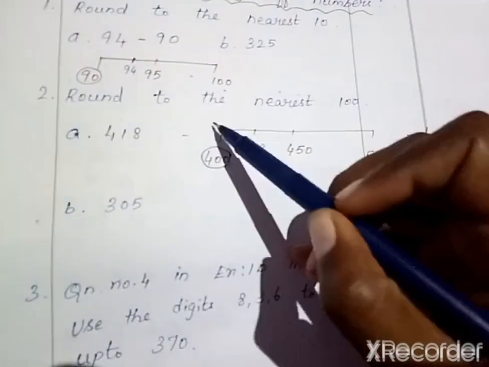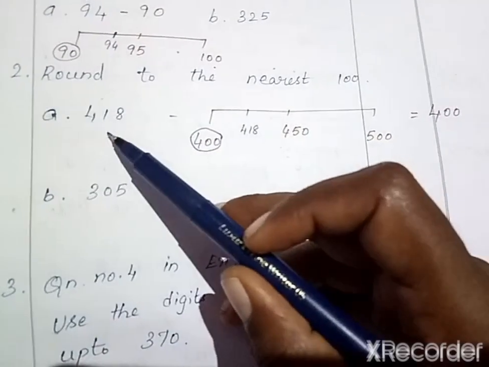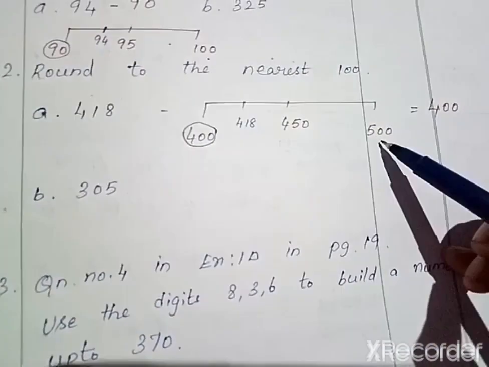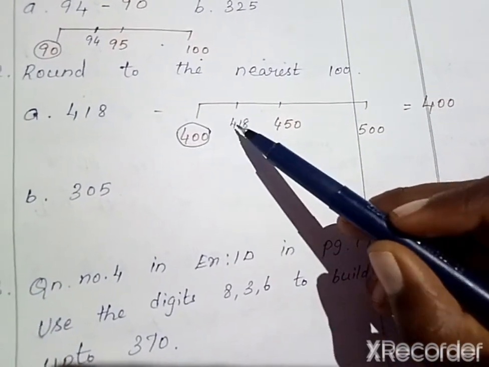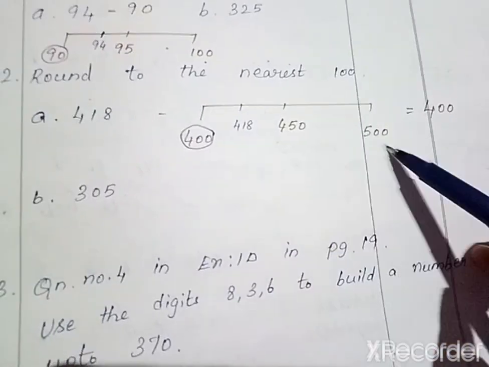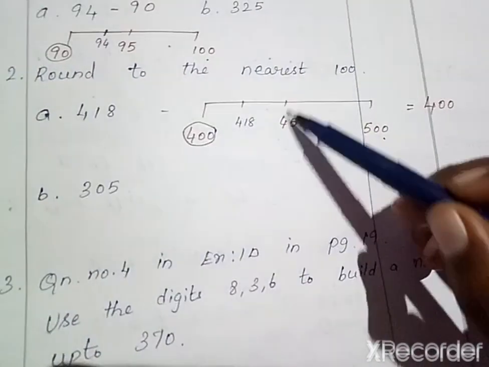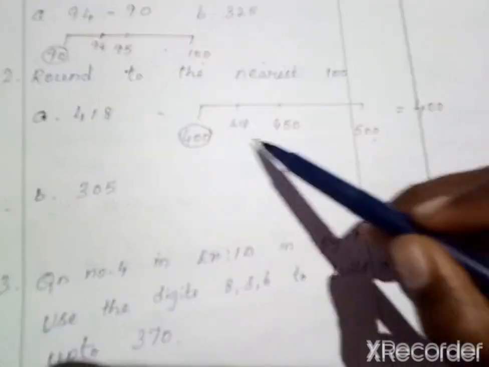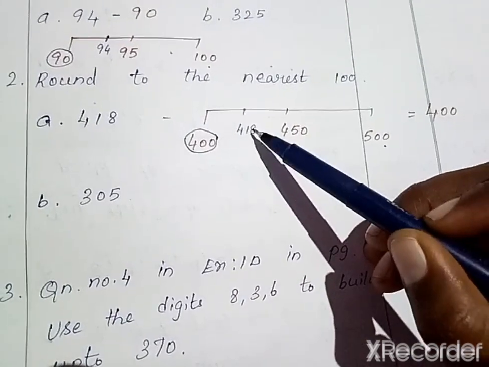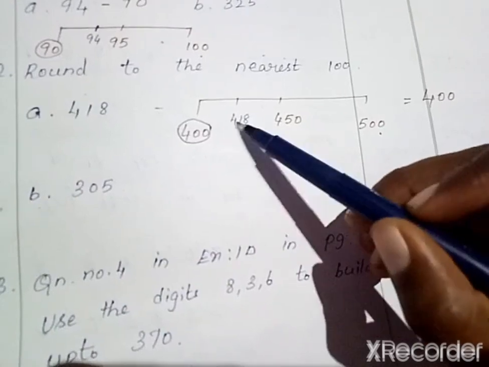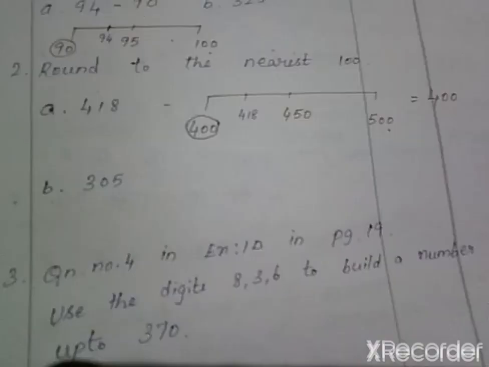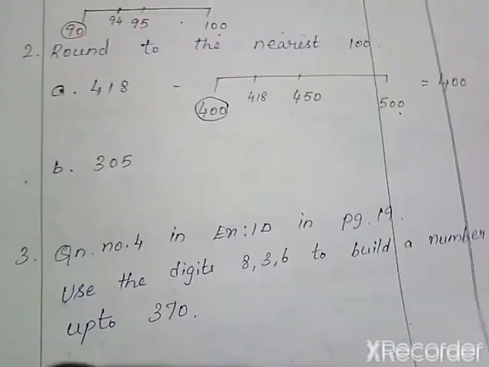The second question is round to the nearest 100. Here the question is 418. To round off this number, write between which two hundreds the number lies. So 418 lies between 400 and 500. Then write the midway number, 450. Then write in which half the number lies. So 418 lies in the first half. So we can round this number to 400. In the same way complete the B1.